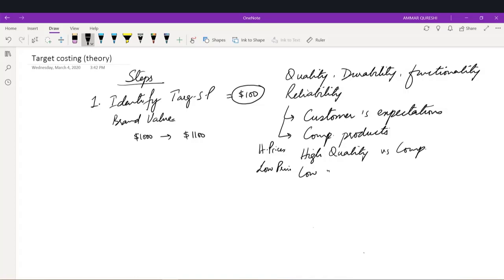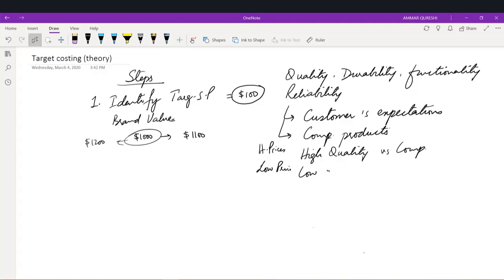So if we launch our product at $1,000, it will not be a good idea, because customers rank our company well. This is the established company, and we are launching a new product. So probably we have to launch our product not at 1,000. We can launch the product at 1,200, keeping in mind the customer psyche that our product is better than the other product. If that is the case, we have to keep that in mind, right? Then again, all these factors are important, durability and everything, right?